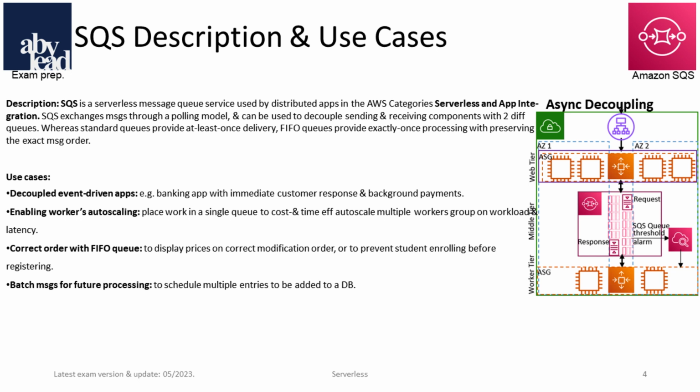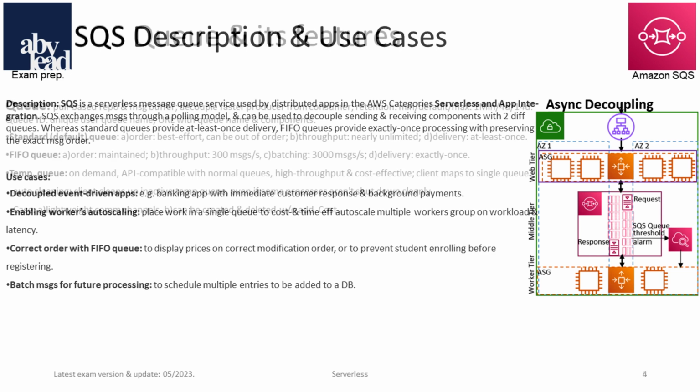Also, to enable workers auto-scaling, you can use a single worker queue for scaling a multiple workers group on workload and latency. With FIFO queues, you can assure the correct order to display correctly modified prices, or to prevent student enrolling before registering. Another common use case is the batching of messages for future processing to a database.